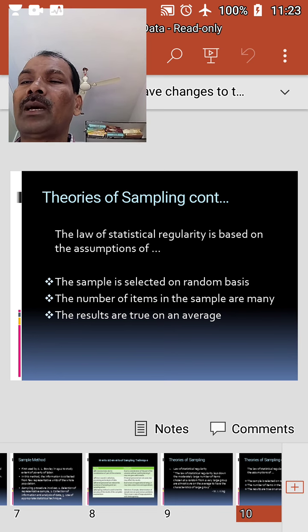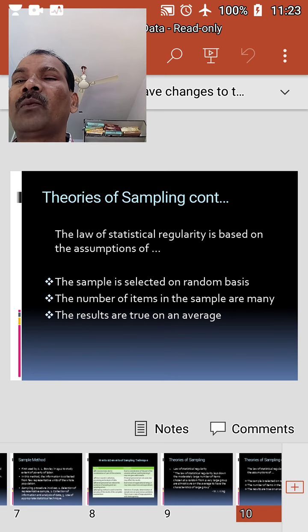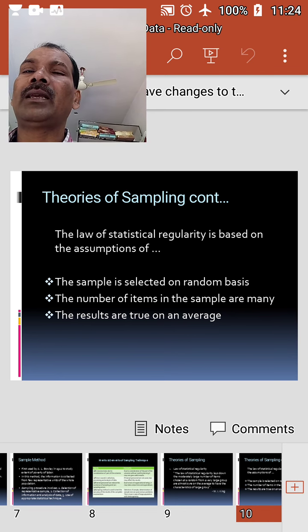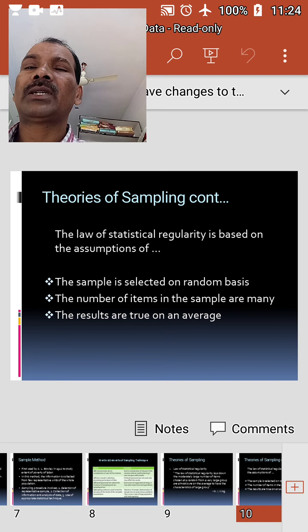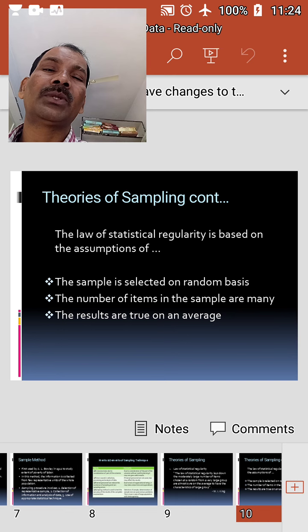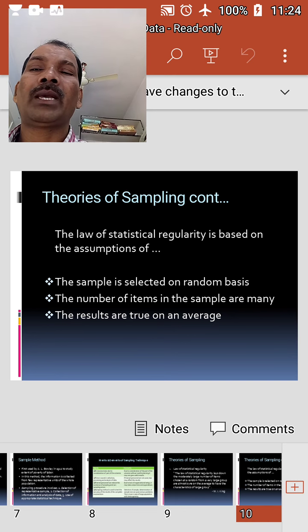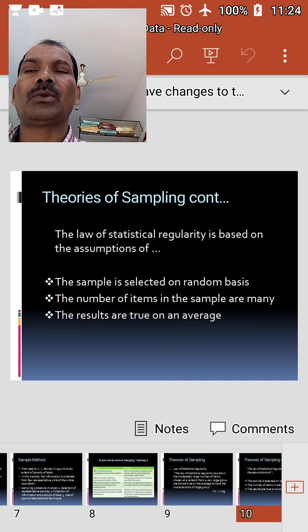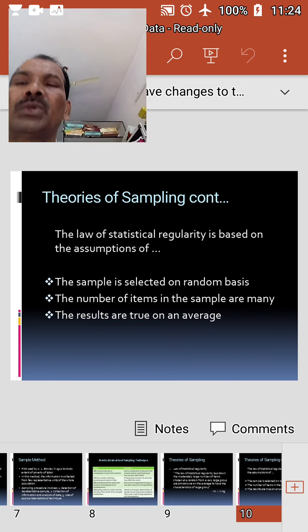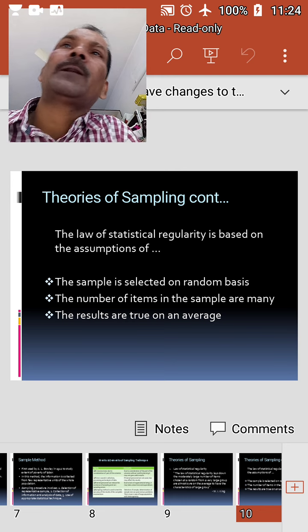Here, random selection implies that every item will have an equal chance to be included in the sample, and such a sample would fairly represent the universe. The theory occupies the most important place in statistics because inferences about the universe can be made on the basis of a sample. If we deliberately choose the items, they may mislead us into wrong conclusions. Though this theory is not as definite as scientific principles, it ensures reasonable accuracy. The sample is selected on the assumptions of the theory.